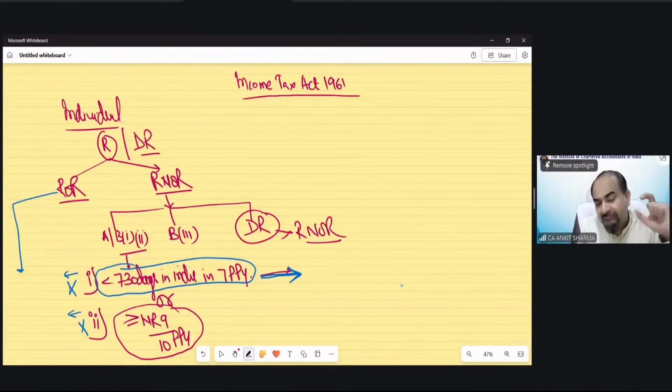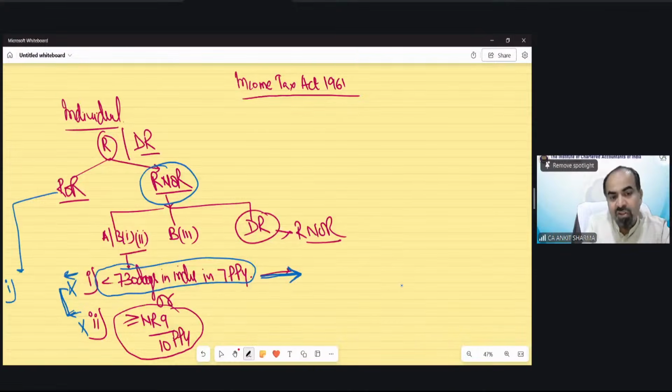So in simple language, I am just asking you one thing. Suppose this is what we have understood as the meaning of resident but not ordinary resident. If I ask you when these two conditions would not be fulfilled, you would be a resident and ordinary resident. So when this condition would not be fulfilled, the first would be the reverse of this.